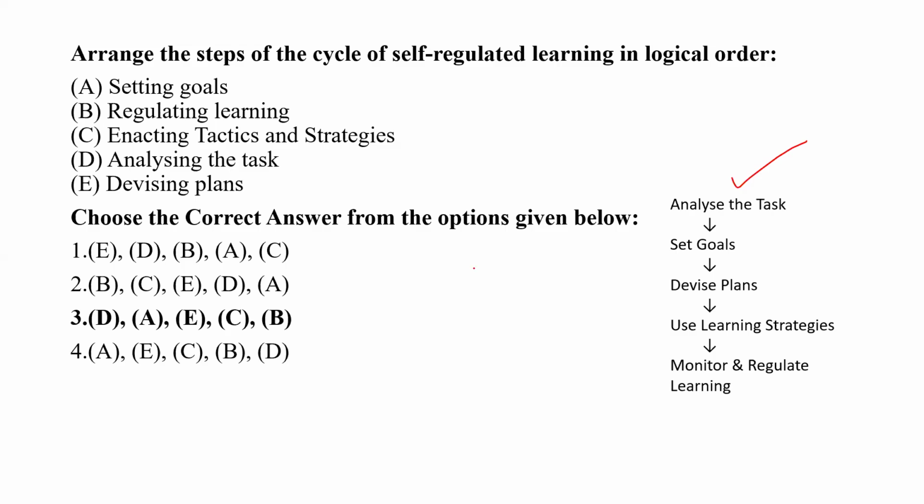So the first one is analyze the task, the second is setting goals, the third is devise a plan, the fourth is using learning strategies, and the fifth is regulating learning. These are the concepts to identify. Many times they ask for chronological orders, like these questions.